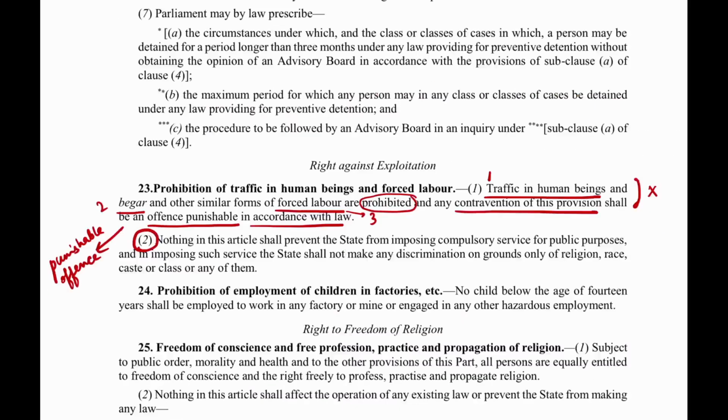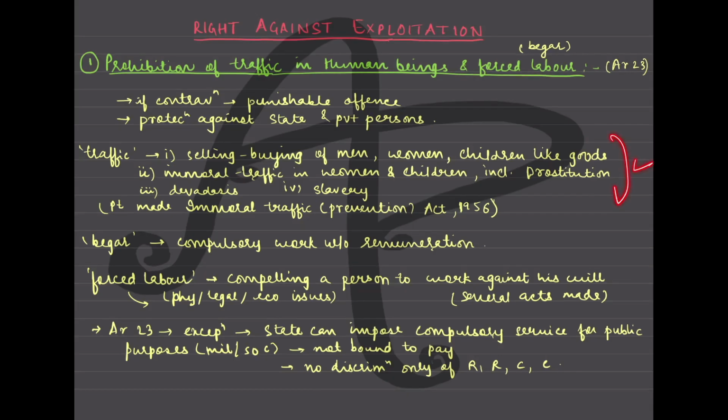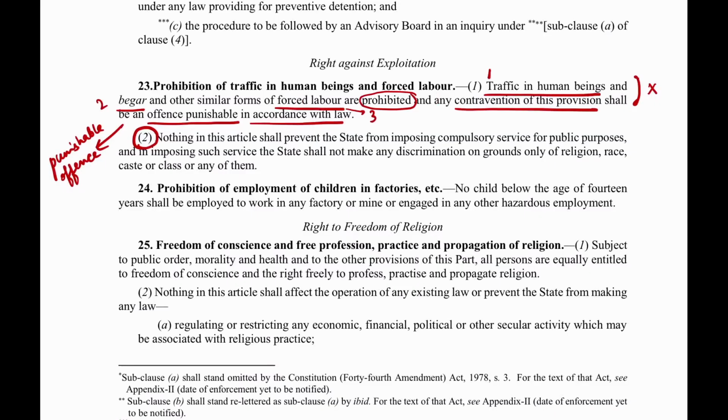Now here also you will notice that because it is about protection against state and private persons both, it is very important for the legislative body to come up with a law to ensure that this is not happening. Hope you have understood the first keyword here.